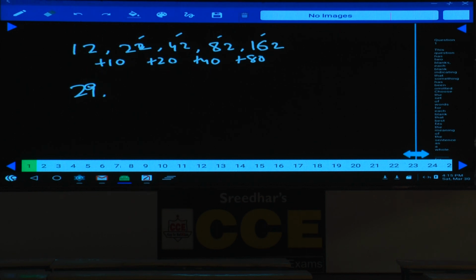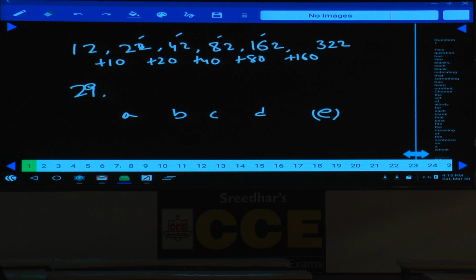Why was it so? Because now, sir, what should be the next number here? How much should be added? 160. If you add 160, then what is your answer here? Tell me, what is the answer? Next number will be 322. Next number is 322 because the question is about what? The question is about A, B, C, D, and E, the number that is coming in the place of E.